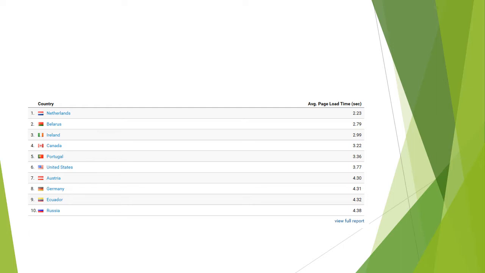And of course, we have countries' average load times. Now, the interesting thing here that really doesn't have an explanation is why the United States, despite having the most traffic, is not at the bottom of the list. It's somewhere in the middle, but it's not at the bottom. So it could also be a technical issue as well. And of course, countries like the Netherlands and Belarus that won't have as much traffic are going to have faster load times.